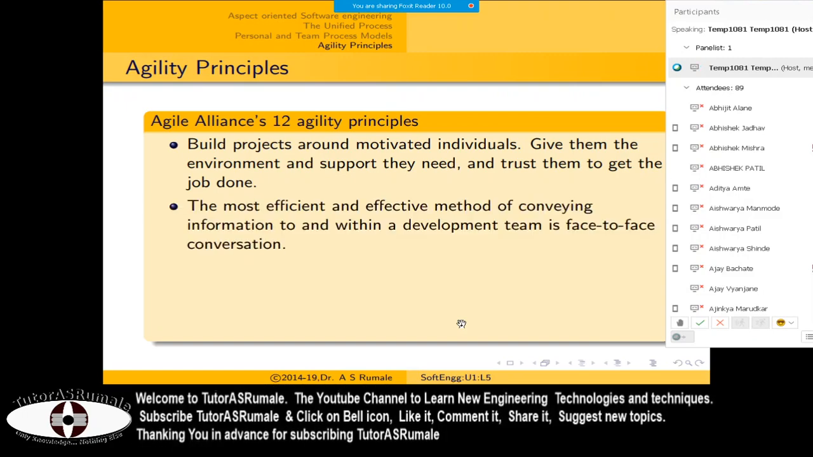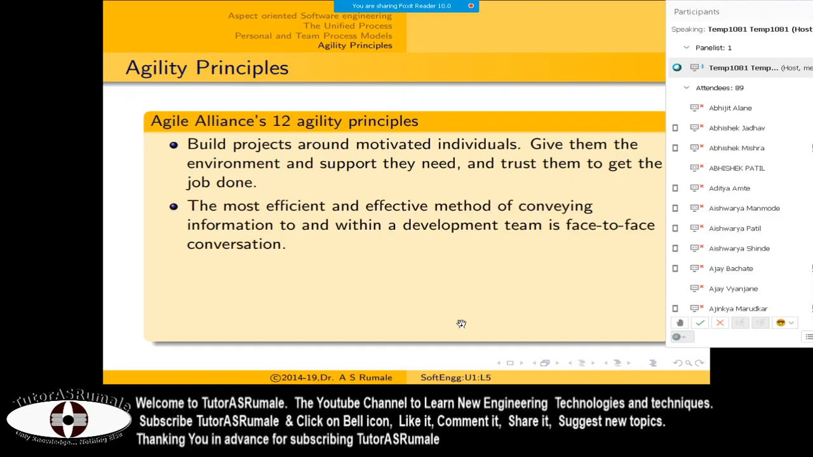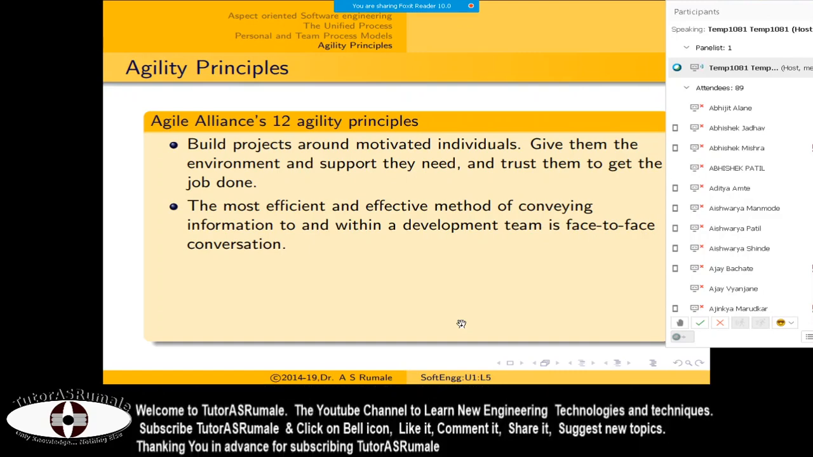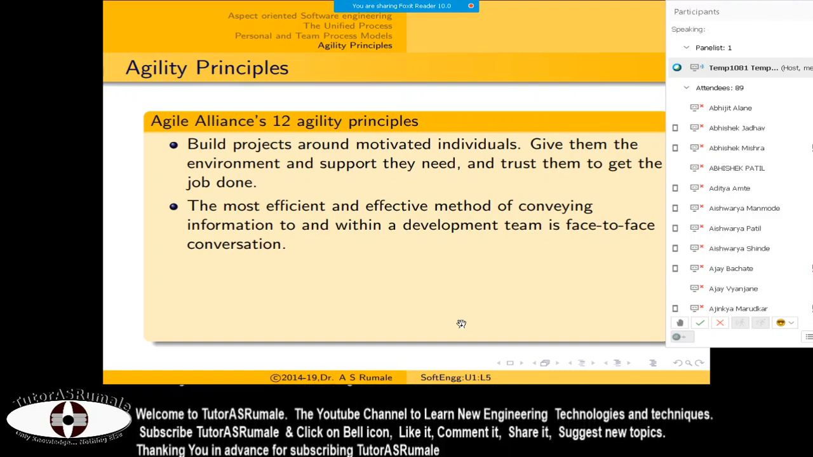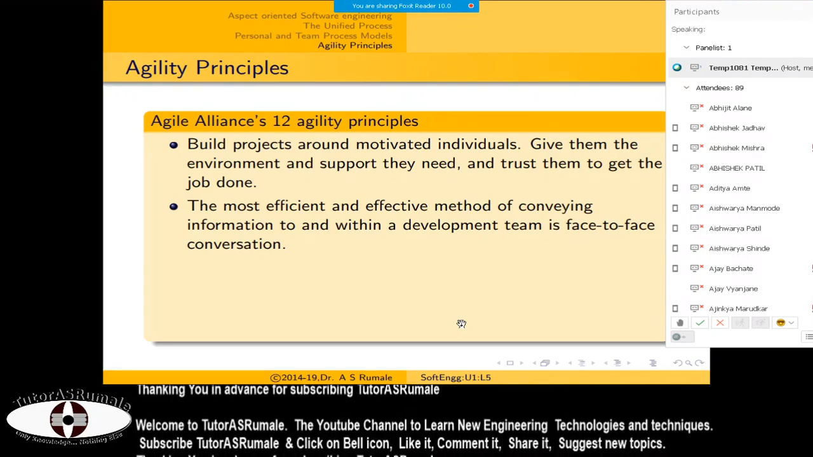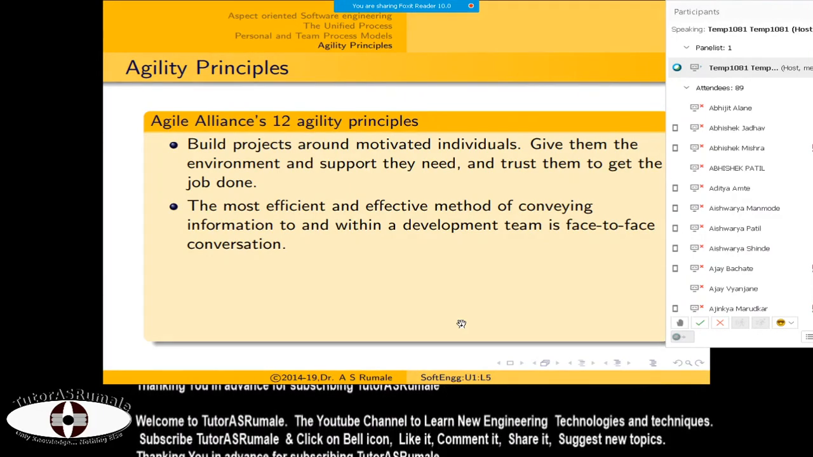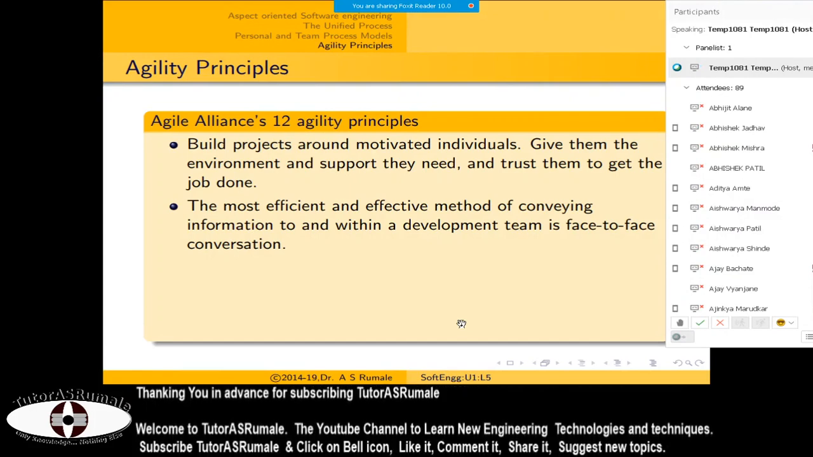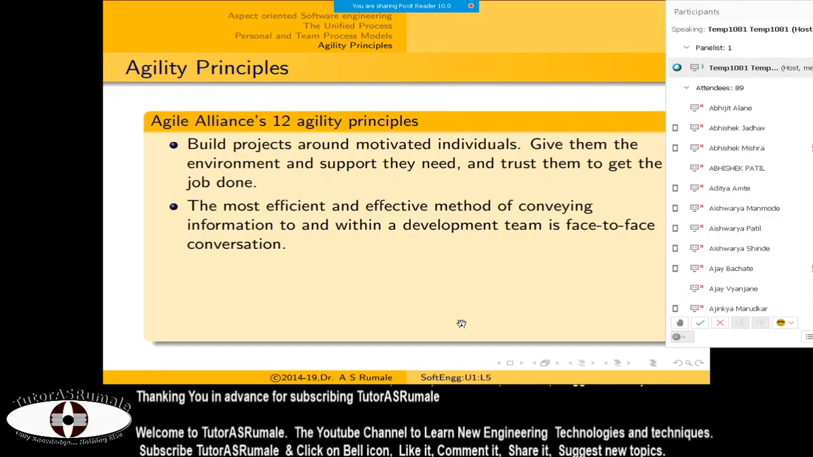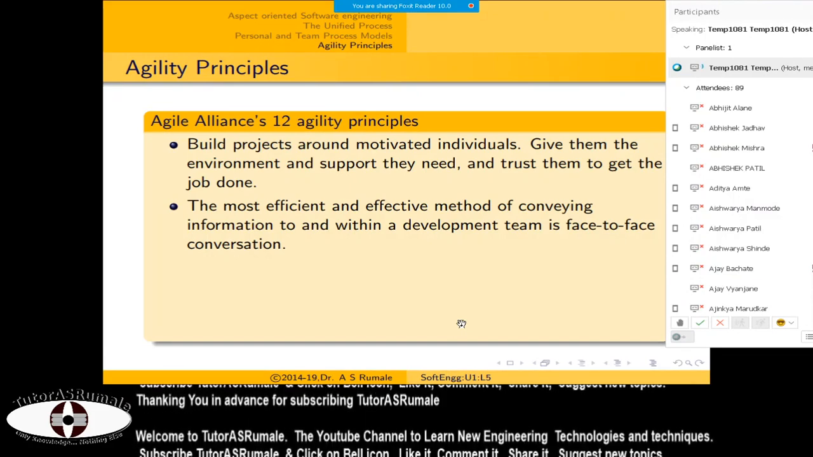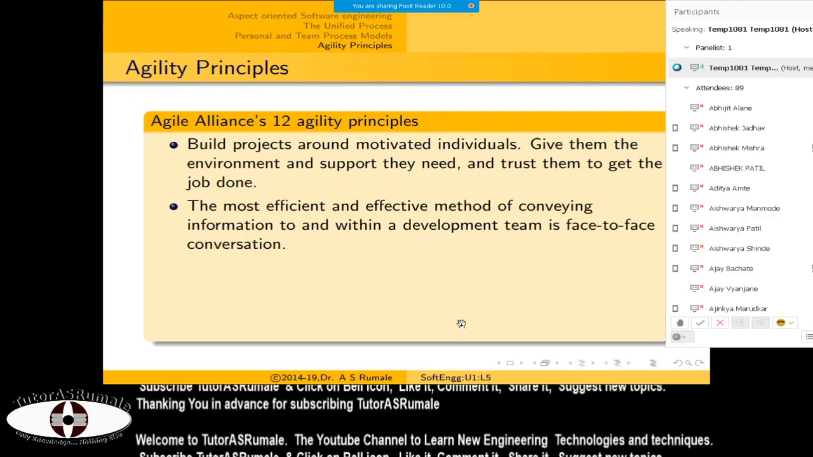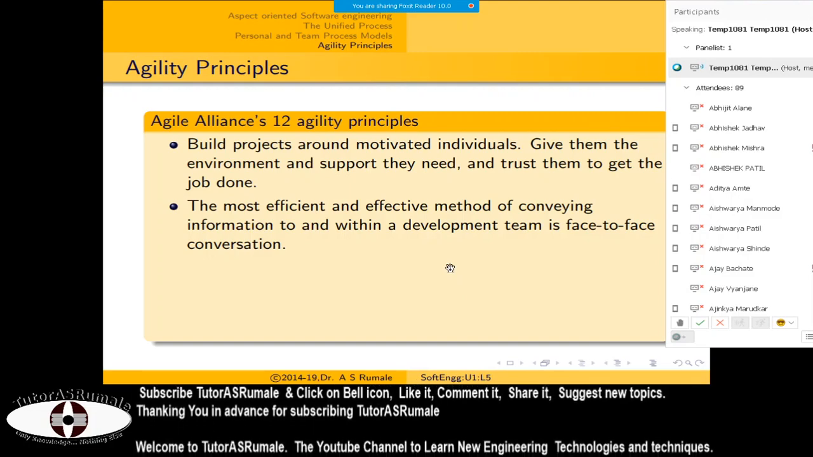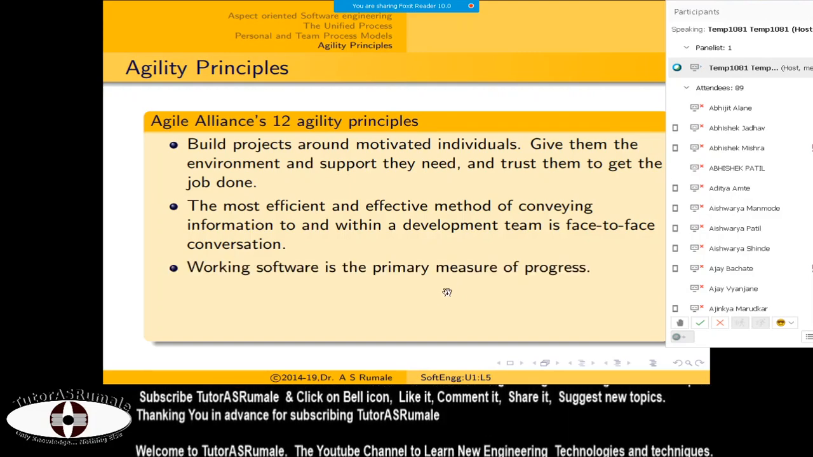So when you are building the project, always try to get enthusiastic, self-motivated, self-starting people in your team. Next, the most efficient and effective method of conveying information to and within a development team is face-to-face conversation. Right now many of us are working online, but online communication is not as effective as face-to-face communication. So whenever it is applicable, go for face-to-face communication, either using video conferencing or actual physical conversation.